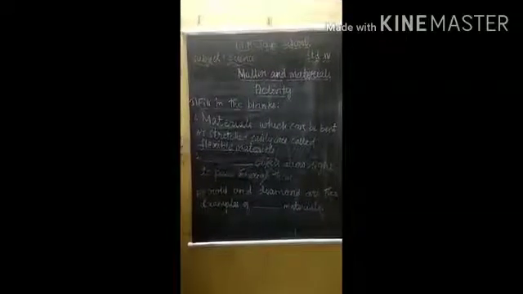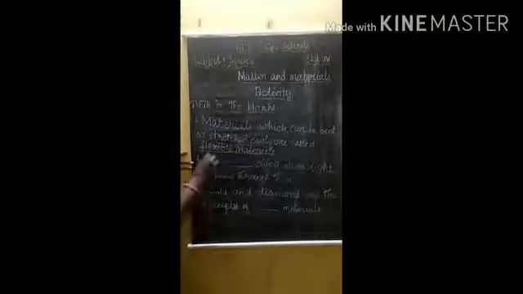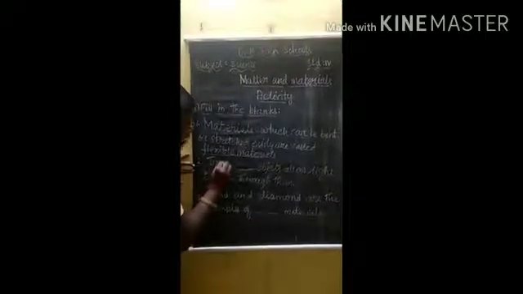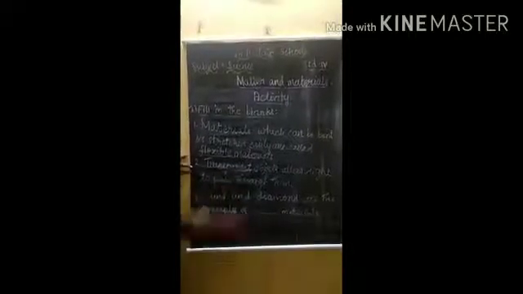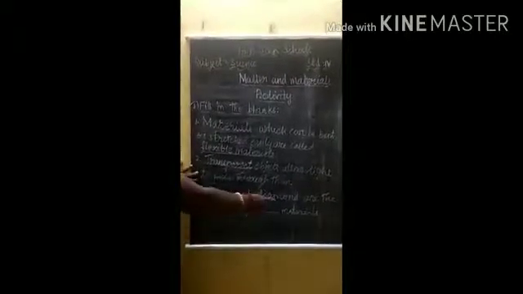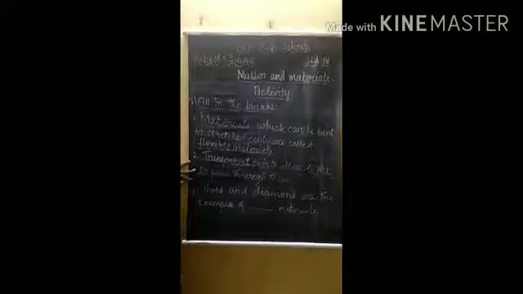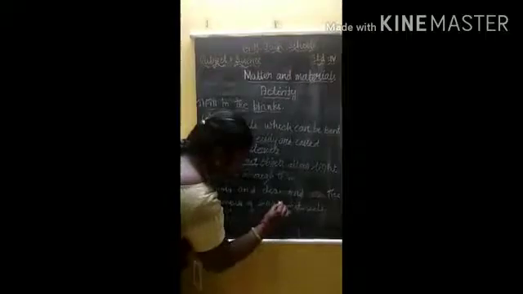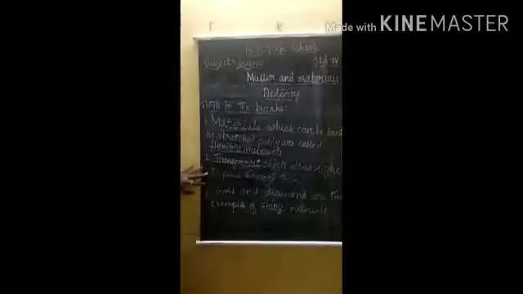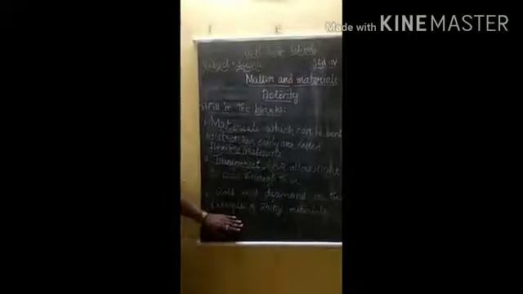Which objects allow the light to pass through them? Transparent objects. T-R-A-N-S-P-A-R-E-N-T. Transparent objects allow light to pass through them. The next one is gold and diamond are the examples of dash materials. Gold, diamond and steel are the examples of shiny materials because they reflect the light well. So, these are the examples for shiny materials. Thank you children.